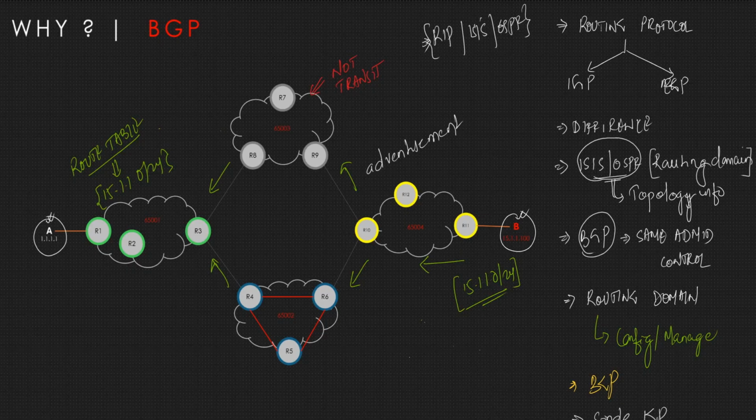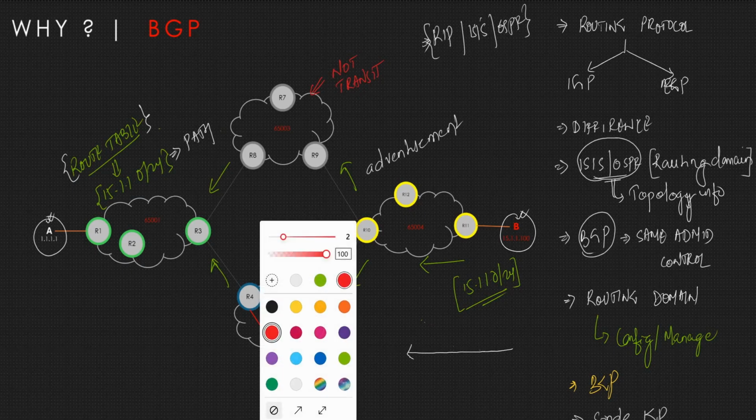So we are discussing a single routing protocol, and they are advertising that. So they are providing the reachability information. Based on this reachability information, your route table has been formed. And based on this route table, you get the path, which path A will go through when it wants to communicate. So here is an important concept to know: the advertisement part is what we refer to as the control plane.